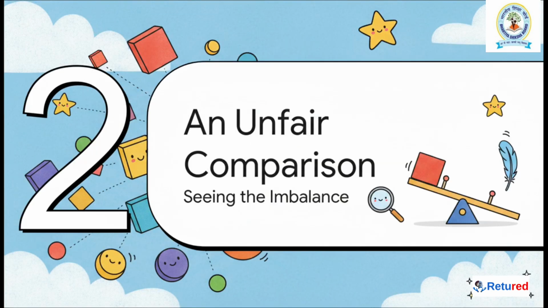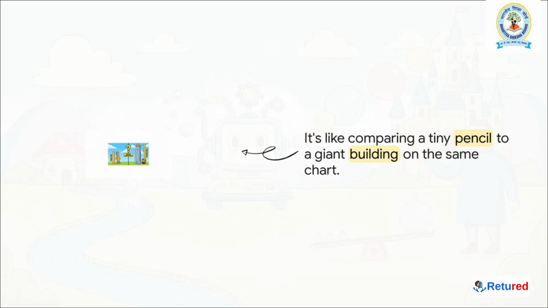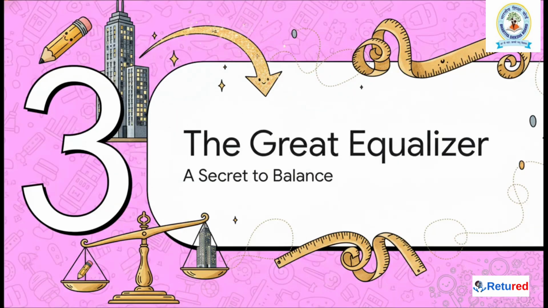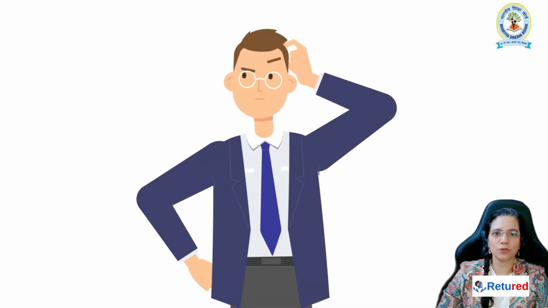I know, looking at data on a graph can sometimes feel a bit abstract, so let's make this crystal clear with a really simple analogy. Here we go. This picture perfectly illustrates our problem. Trying to plot our weather data on that one graph is exactly like trying to compare a tiny pencil to a giant skyscraper on the same chart. The skyscraper just dominates everything, and all the little details of the pencil just get lost. So the big question is, how do we fix this? How do we give both the pencil and the skyscraper a fair chance to tell their own story?